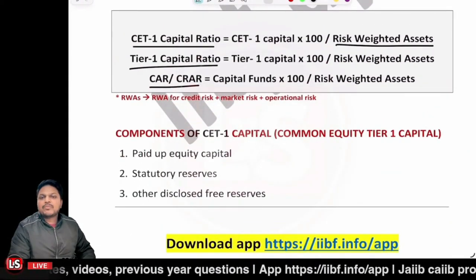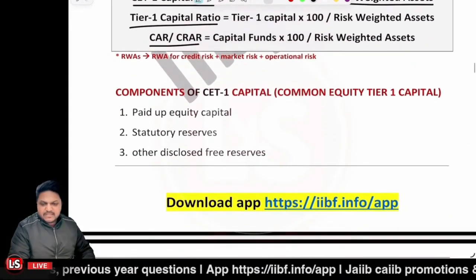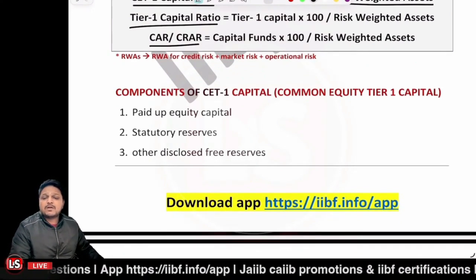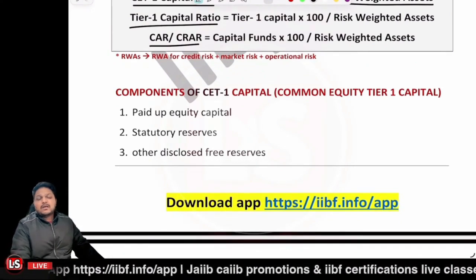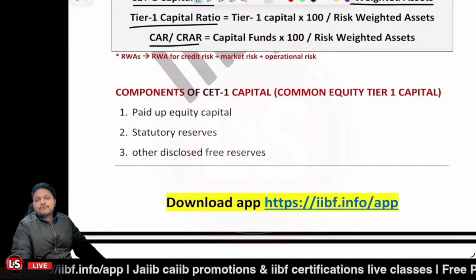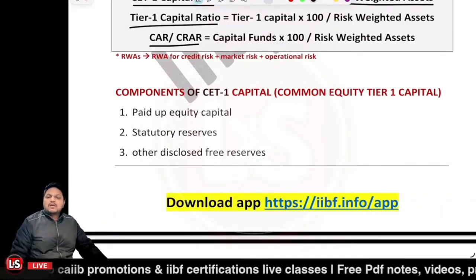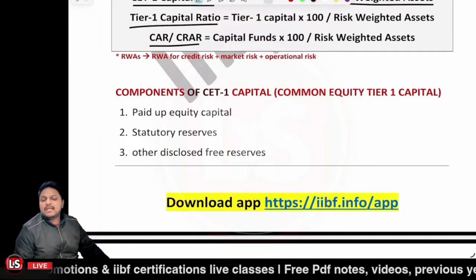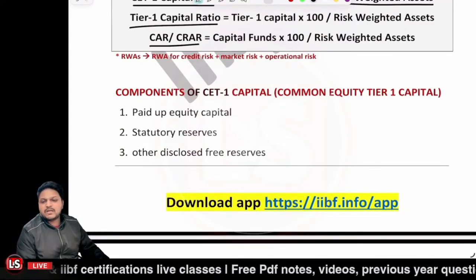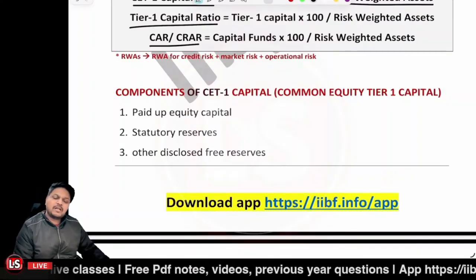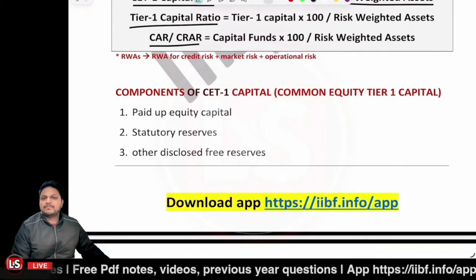Right? Now, let's have a look at the components of the CET1 capital. Very much important. This topic is very much important because this can get you 5 to 7 marks very easily, because one case study you'll definitely find in the exam related to the components of tier 1, tier 2 capital. Definitely, for sure, it will be there, in any form.